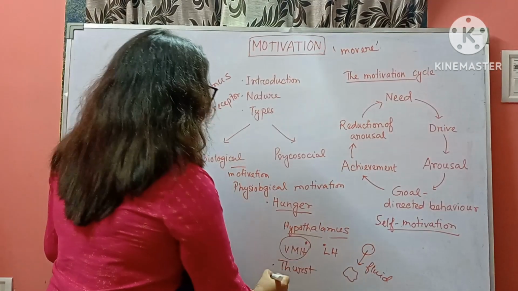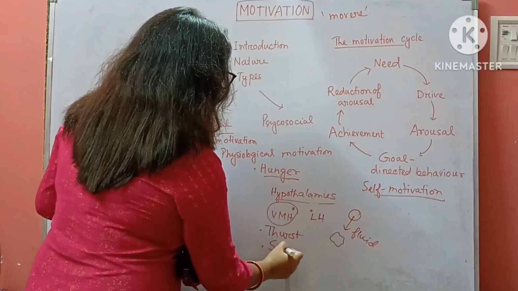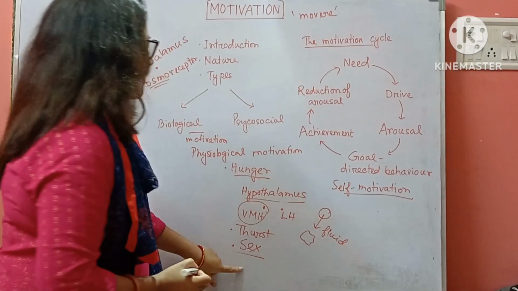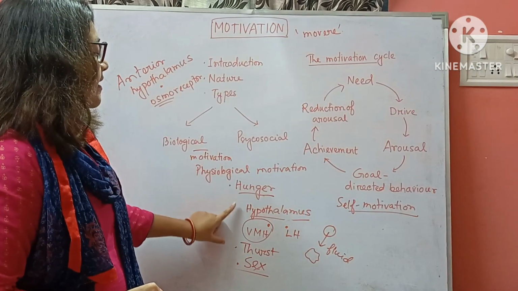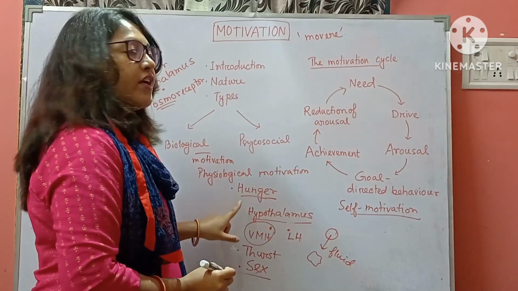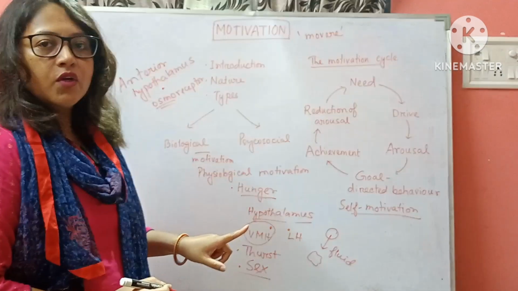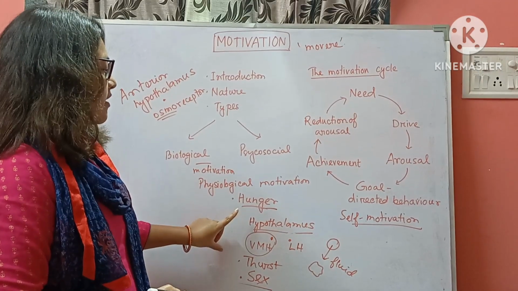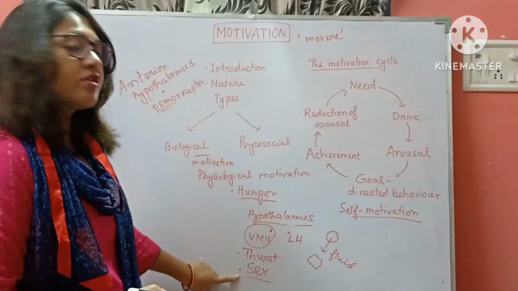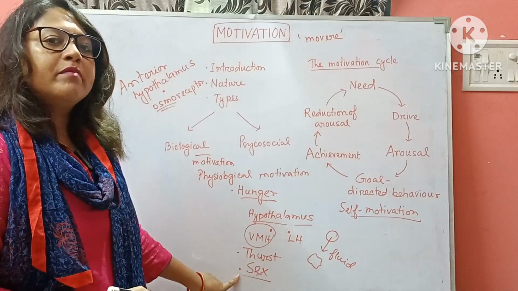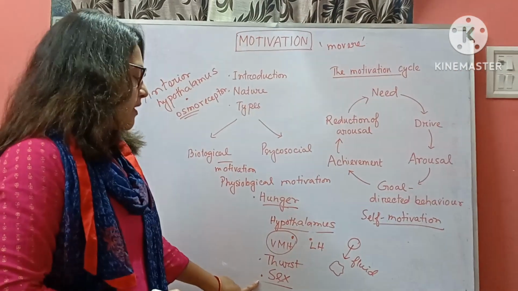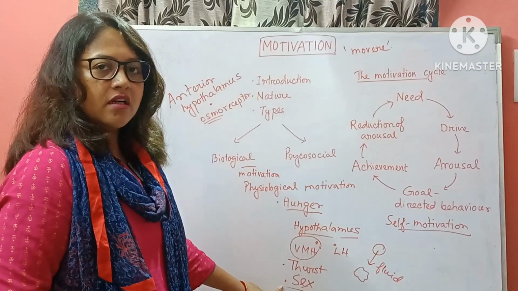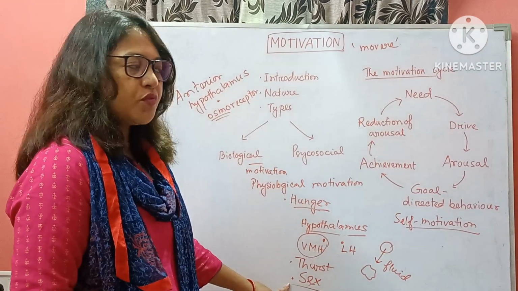Another example of biological motivation is sex. When we feel the desire for sex, note that hunger and thirst are survival motivations. These motivations are for survival reasons, but sex is not a survival motivation. But here the body is also involved. How does this desire occur, how does the body motivate us?